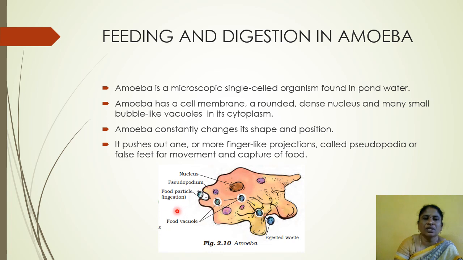Pseudopodia means false feet, used for movement and capture of food.